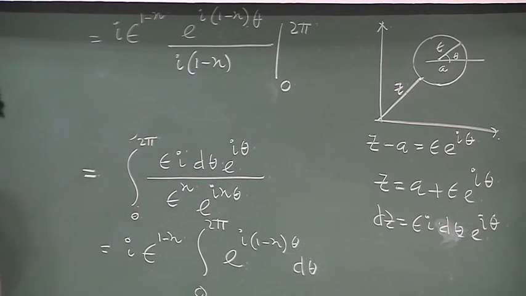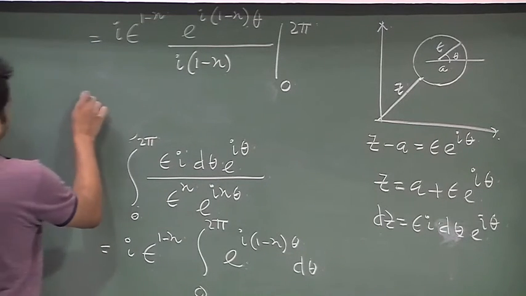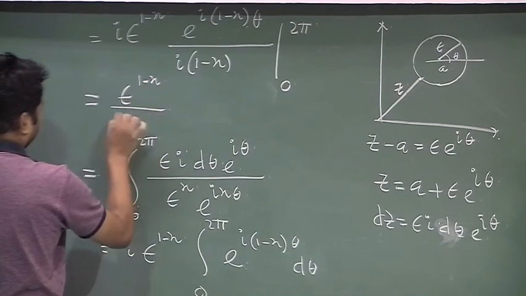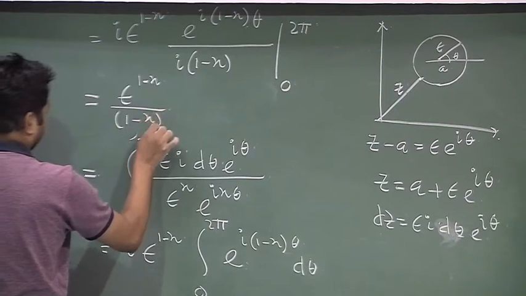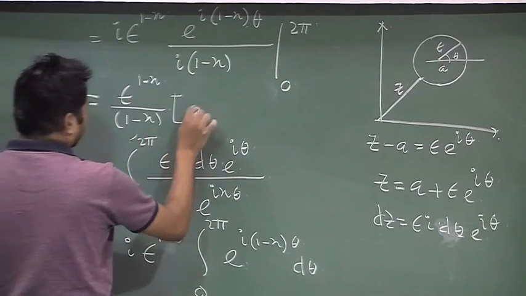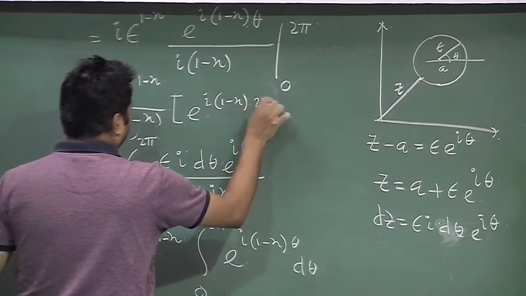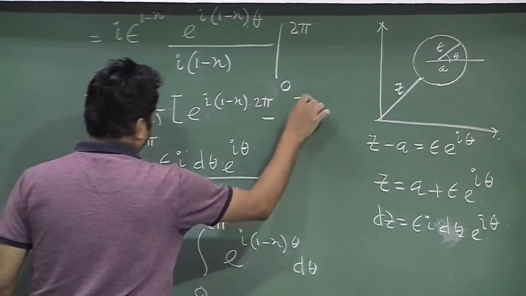Now, if this is the case, you can find that epsilon to the power 1 minus n divided by 1 minus n times e to the power of i(1 minus n) 2 pi minus 1.